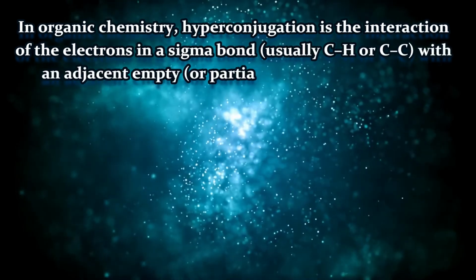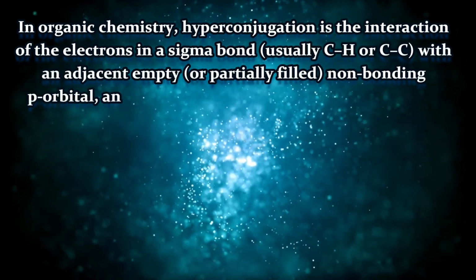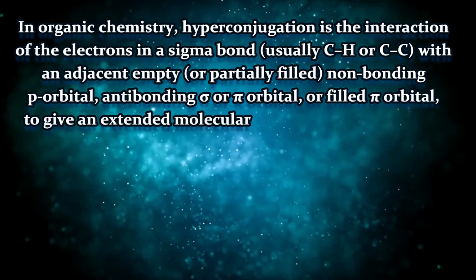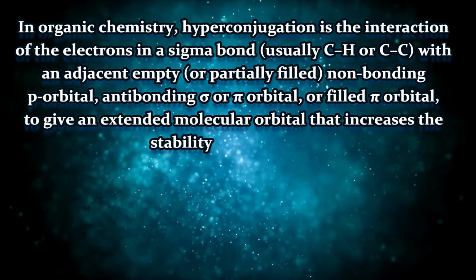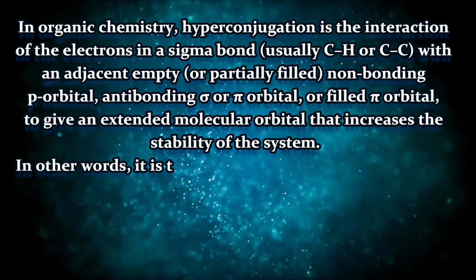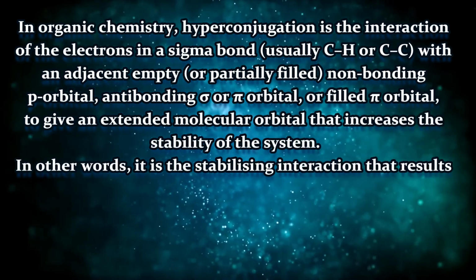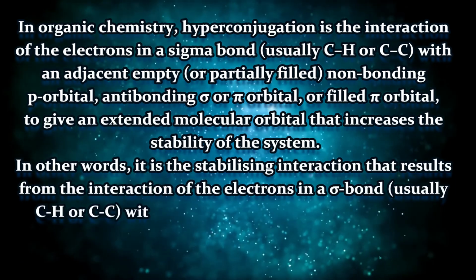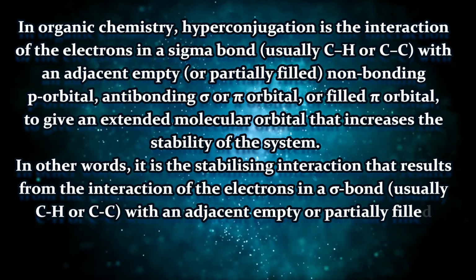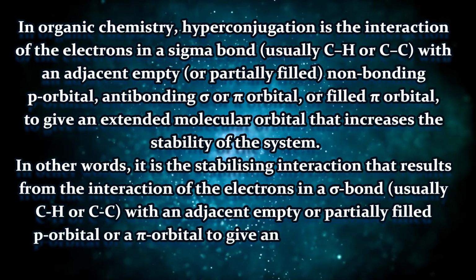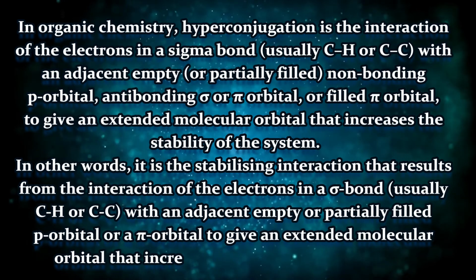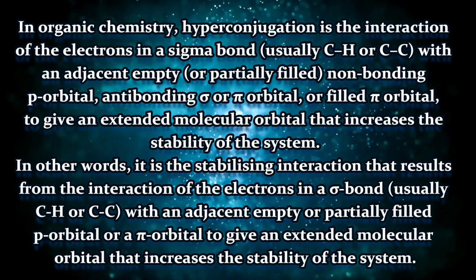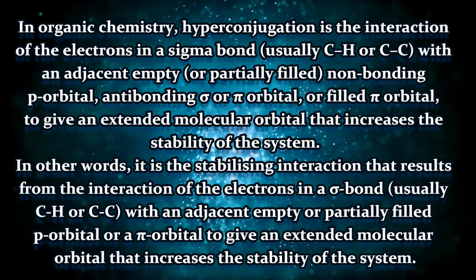Now why it is different, why we are saying that it is different, this is a very interesting story, right? Hyperconjugation actually is called no bond resonance, or rather we can say no pi bond resonance, okay? Now, what is this no bond resonance? No bond resonance means nothing but no pi electrons are used for resonance. Here sigma electrons are used for resonance.